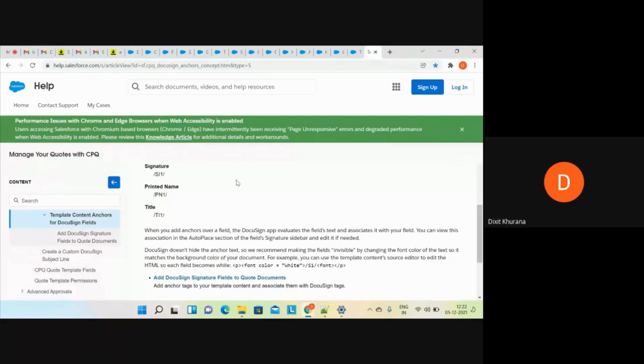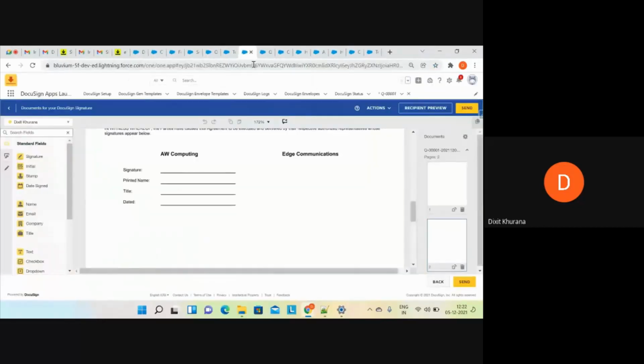Earlier we were using the managed package. For that, we used to specify the tags in this format. You can see this is the slash, and on that image. Okay. I'll remove this out.